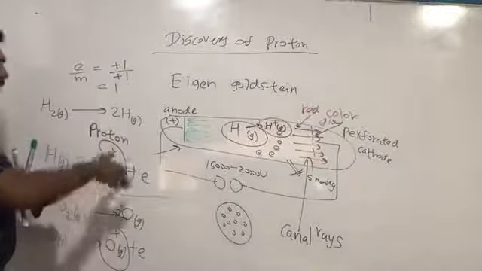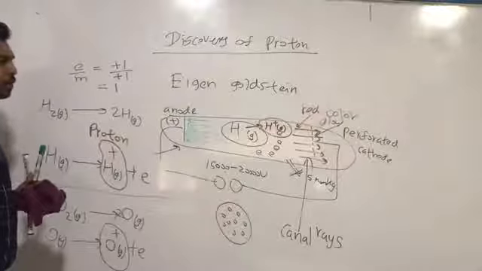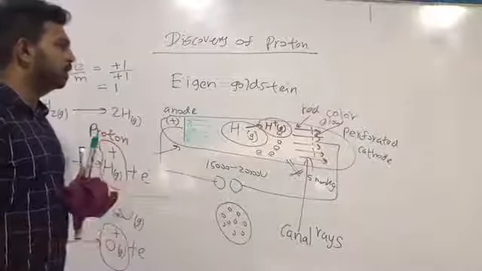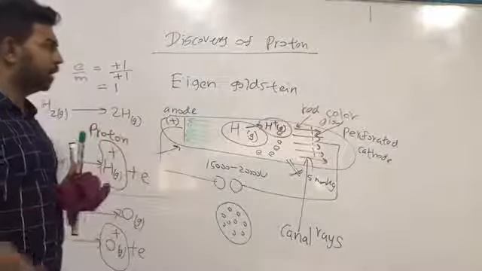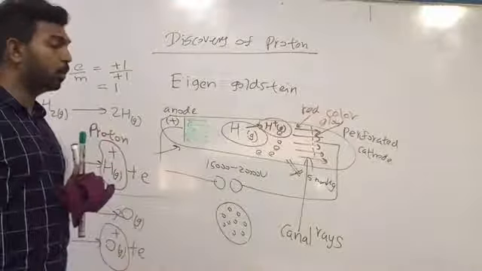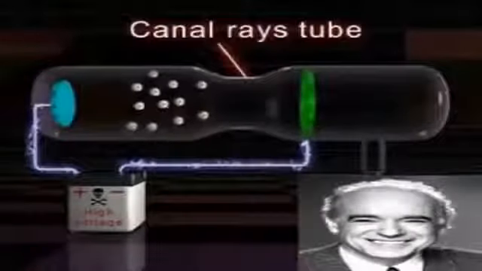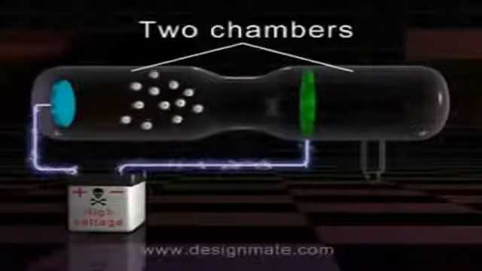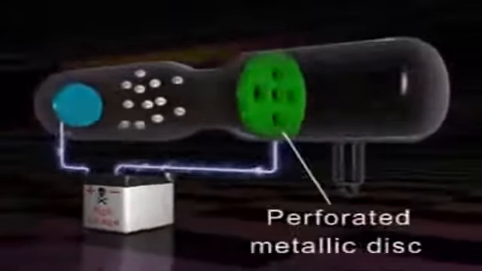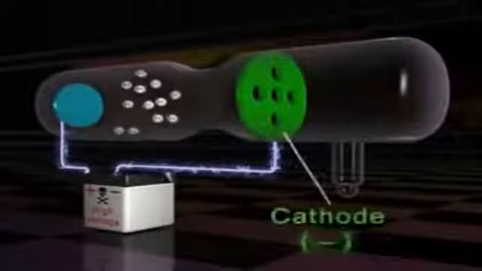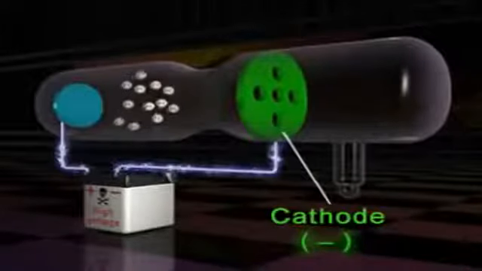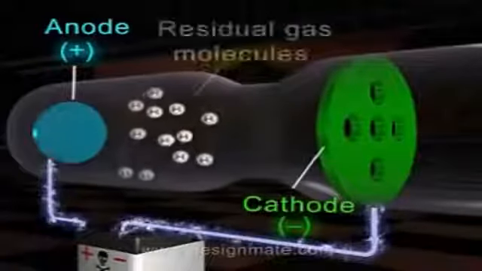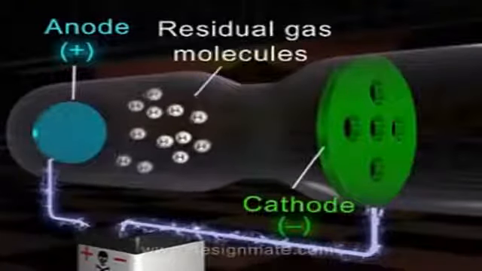So this is the experiment of identification of proton. Okay, let's go to a video. You can see the animation and you can understand the process more clearly. Constructed a special tube known as a canal ray tube. These tubes usually have two chambers, which are separated by a perforated metallic disc that served as cathode of the discharge tube. The space between anode and cathode of the discharge tube contains a small number of residual gas molecules.